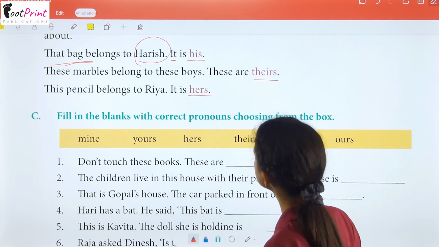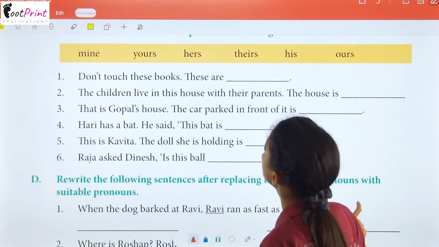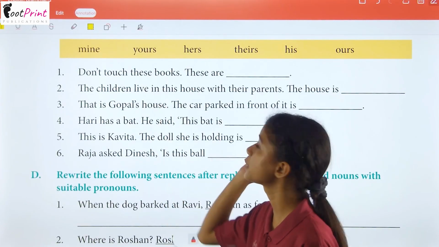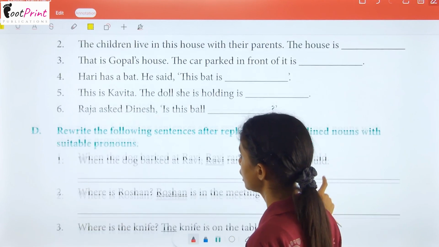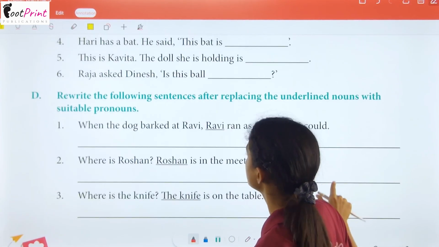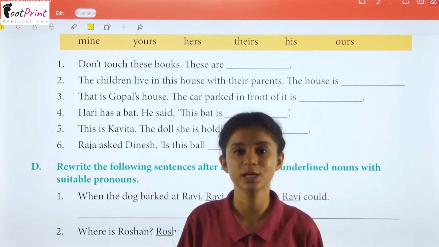Alright children, now you have to fill in the blanks with the help of these possessive pronouns given above. Then you have to do this other exercise, and with this exercise ends our chapter.